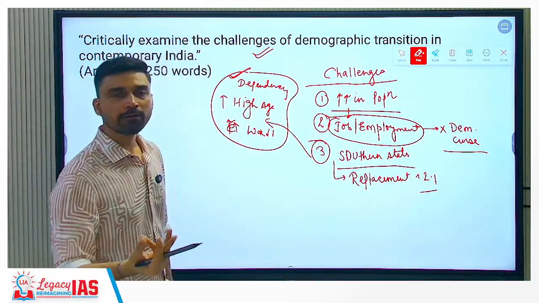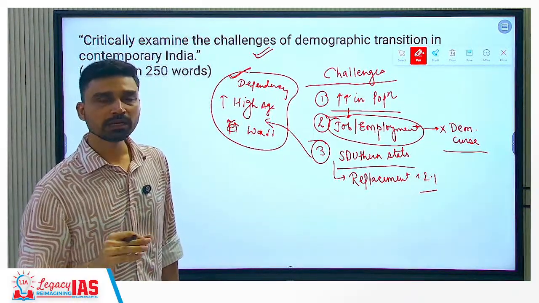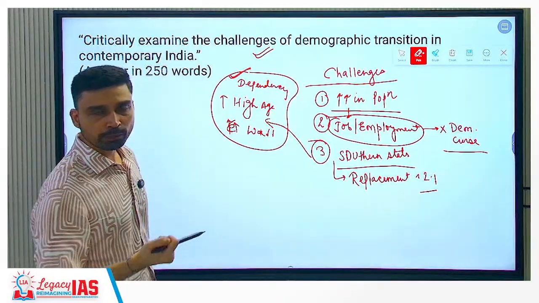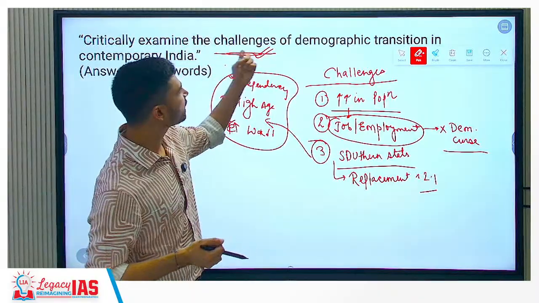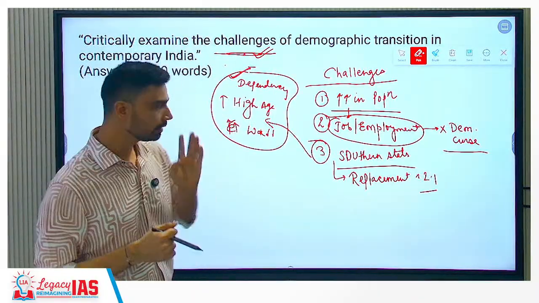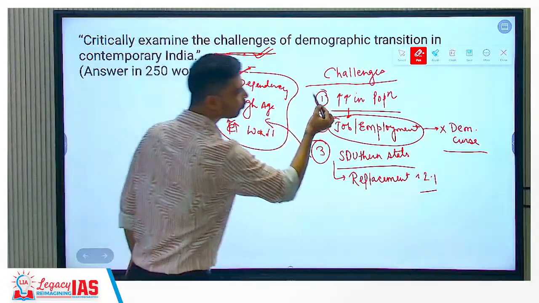And that's why the governments of Andhra Pradesh, the state government of Tamil Nadu, they are now providing incentives to people to have more number of children. So this is how we can explain or reflect the challenges of demographic transition in the southern states. Northern states, you can most focus upon this.